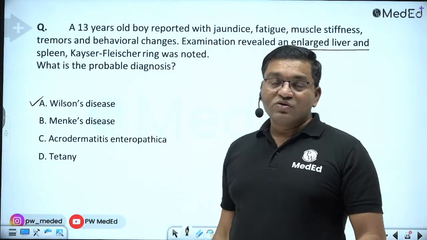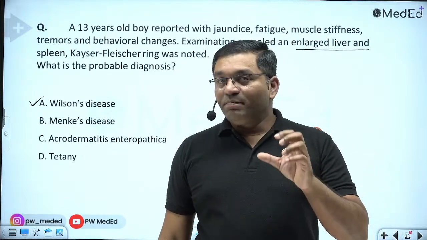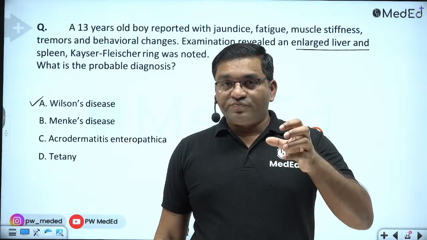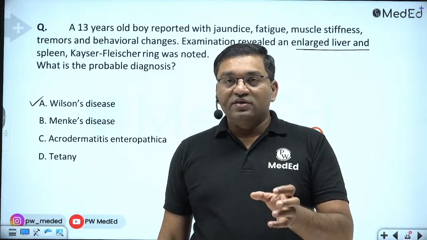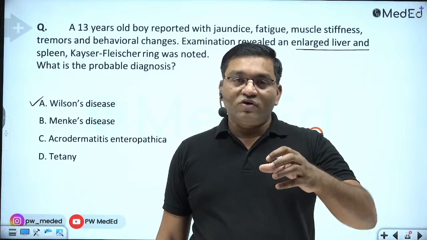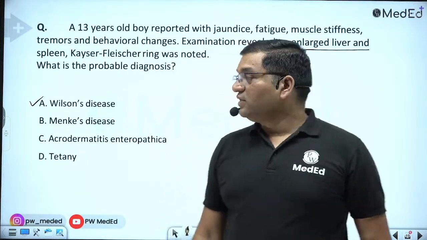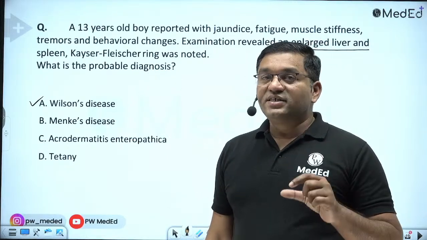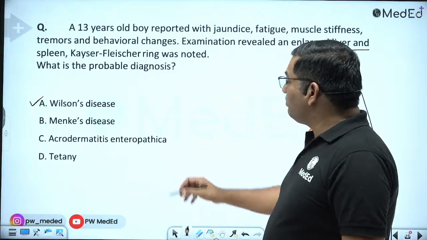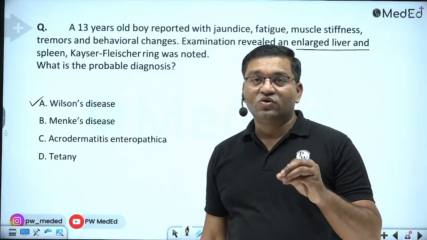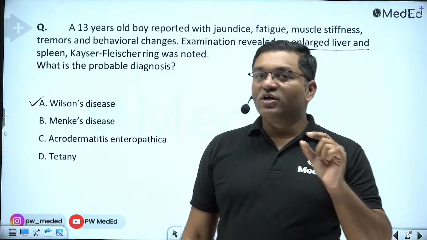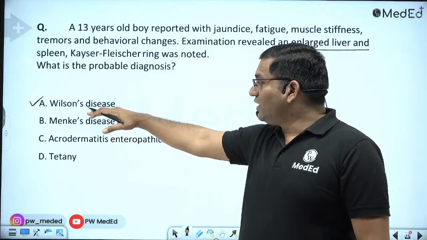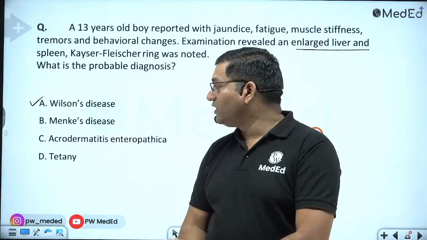In Wilson disease, there is a mutation in ATP7B, which is important for the incorporation of copper into ceruloplasmin. Also, it is important for the excretion of copper from the liver to bile. Because of a defect in this ATP binding cassette transporter, ATP7B, there is copper deposition in the brain, particularly in the lenticular nucleus, that is known as hepatolenticular degeneration. So the lenticular nucleus of the brain and the liver are involved in Wilson's disease.